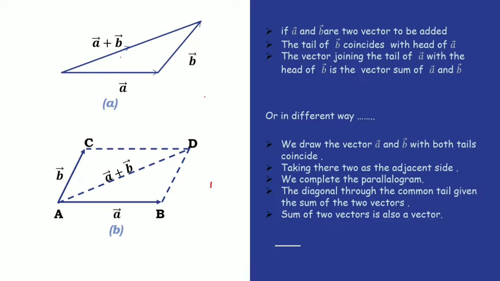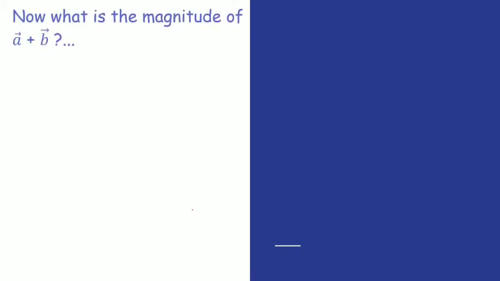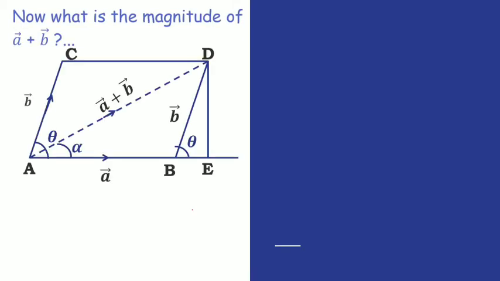So the diagonal through the common tail gives the sum of the vectors. The diagonal AD through the common tail of vectors A and B gives the sum of the two vectors, and the sum of two vectors is also a vector. Vector plus vector is also a vector, and here our sum is vector AB plus vector AC equal to vector AD. So this is the simple understanding of addition of vectors. Now the sum of vectors is also a vector, so what is the magnitude of vector A plus vector B?